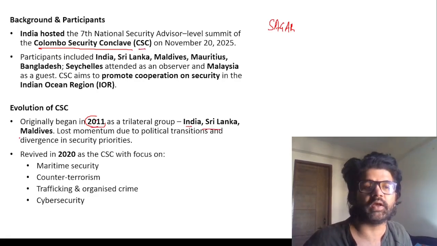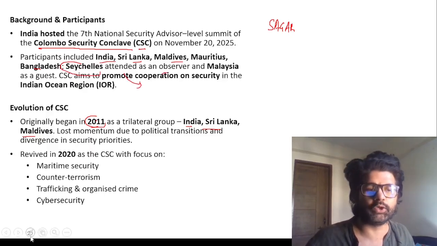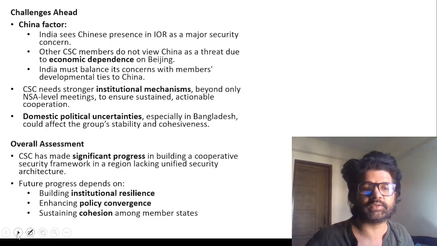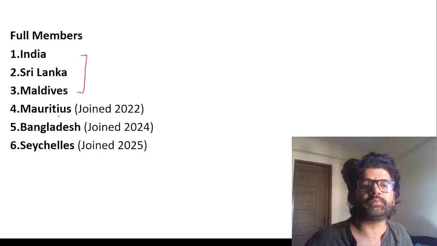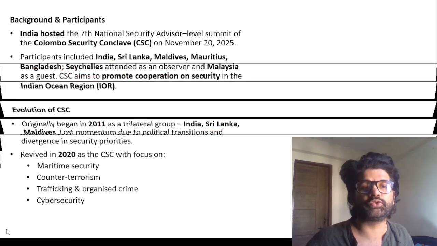Original members, India, Sri Lanka and Maldives. Current members, you see India, Sri Lanka, Maldives, Mauritius, Bangladesh. Seychelles attended as observer, and they have also become a full member in 2025. So currently the status is, when you're talking about CSC, India, Sri Lanka, Maldives, founding members, Mauritius 2022, Bangladesh 2024, and Seychelles is the sixth member. Do remember it, important. It is in news right now.